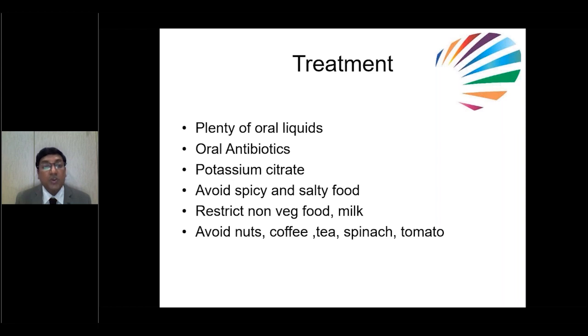At the same time, you have to avoid a few foodstuffs. We have to avoid spicy salty food, restrict non-veg, and don't give milk more than 300 ml in a day. You can give around 300 ml. Avoid dry fruits, nuts, coffee, tea, spinach, and tomato. These are very, very important. If you follow all those things, if small stones are there, obviously they will resolve. So no need to worry at all.